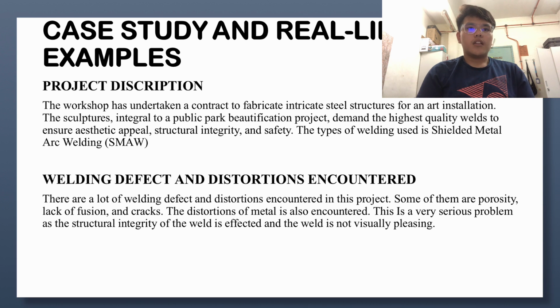The type of welding used is shielded metal arc welding, which is small. So the welding defects and distortion encountered in this project: there are a lot of welding defects and distortion encountered in this project. Some of them are porosity, lack of fusion, and cracks. The distortion of metal is also encountered. This is a very serious problem as the structural integrity of the weld is affected and the weld is not visually pleasing.